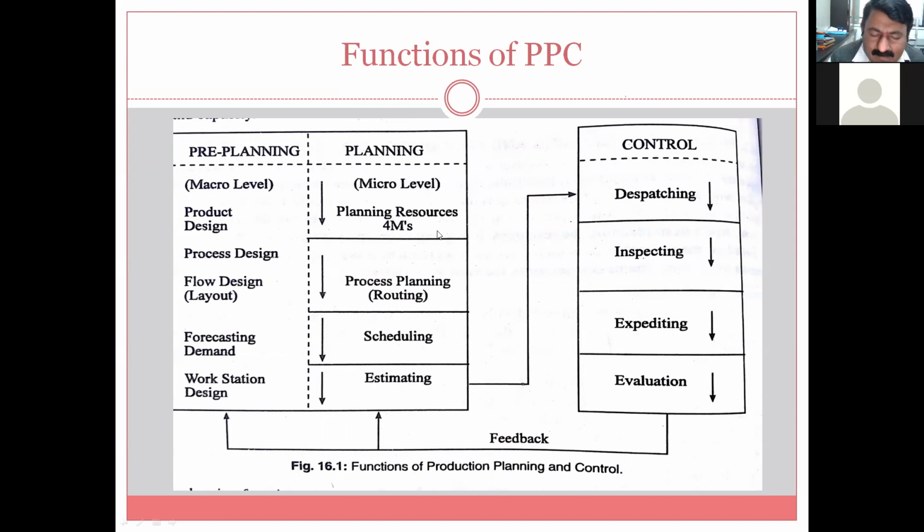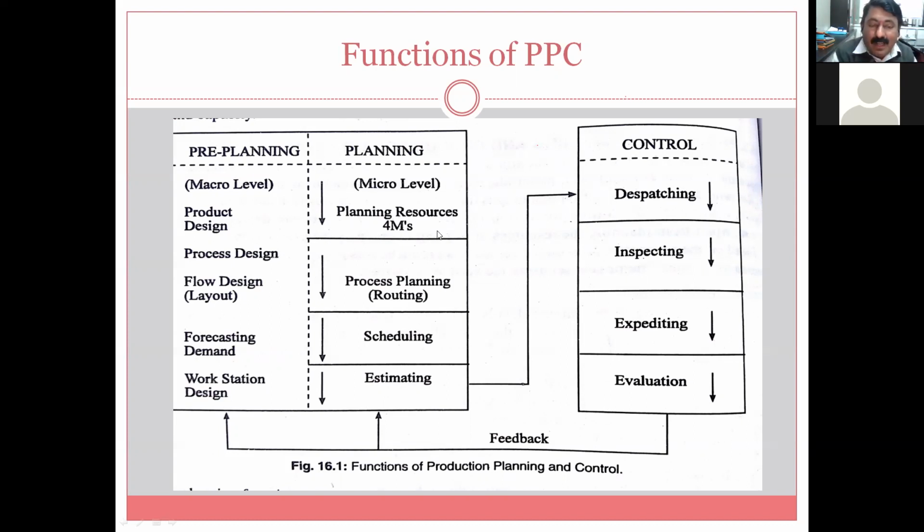any part is there, then for that part, what is the first operation, on which machine that operation is required to be done. Let us take any part where the first operation is turning, next is milling operation, next is drilling operation. So how it will be planned, on which machine it should be done, what are the different speed, feed, and depth of cut. That is process planning. Scheduling, making this chart attached with the time constraint, what time is required.